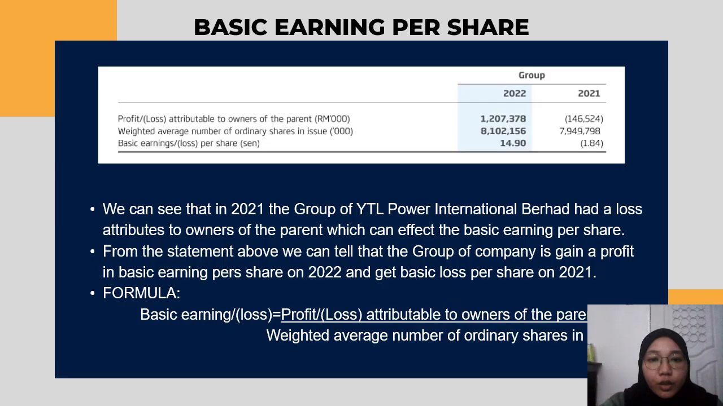So after finishing explaining about the lease, I will now explain about the basic EPS. The formula for the basic EPS is profit or loss attributable to owners of the parent divided by the weighted average number of ordinary shares in issue.